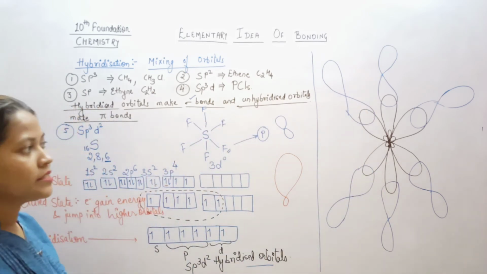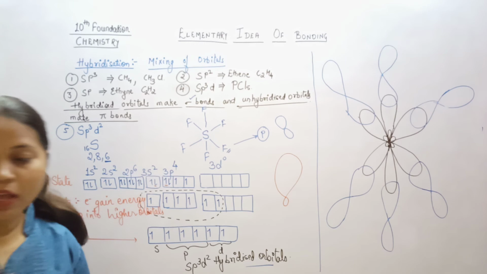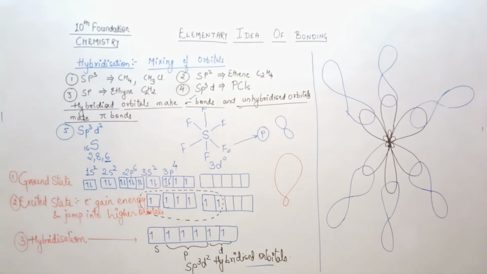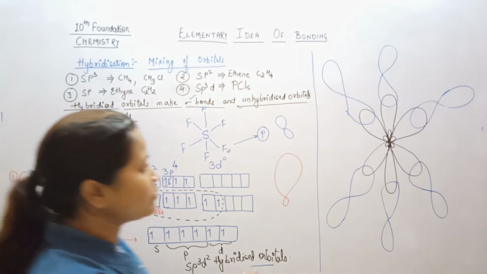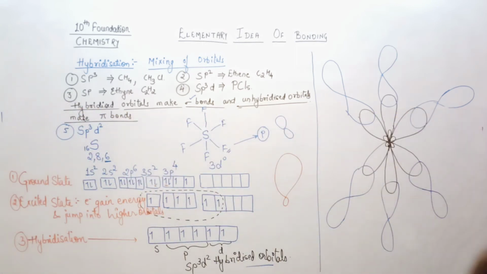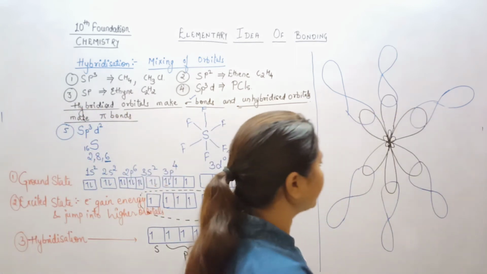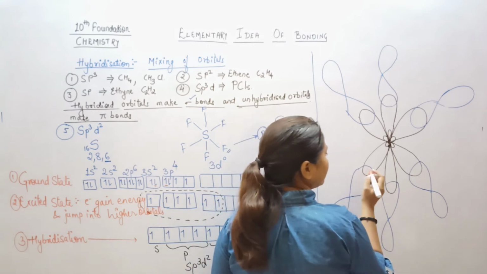So this is how the sigma bonds of SF6 are formed. I hope it is clear, right? The diagram I have also tried to make very simple. So I'll just give you the places where the electrons are.